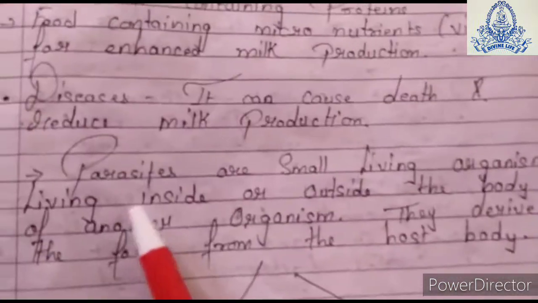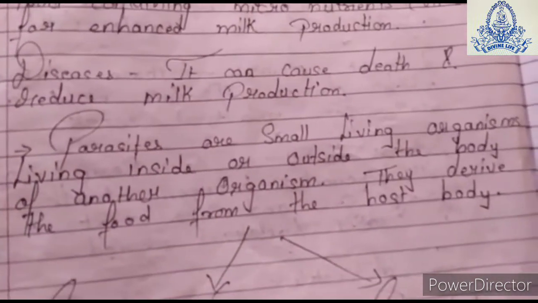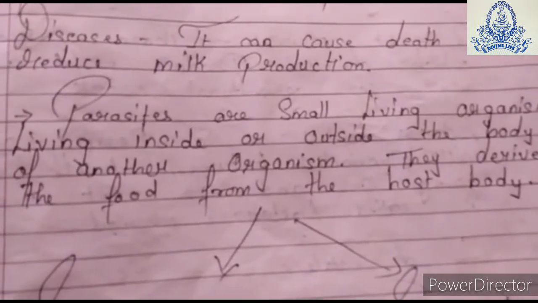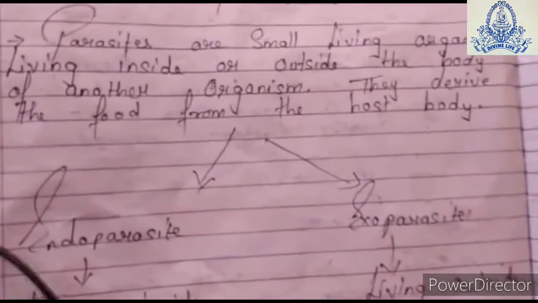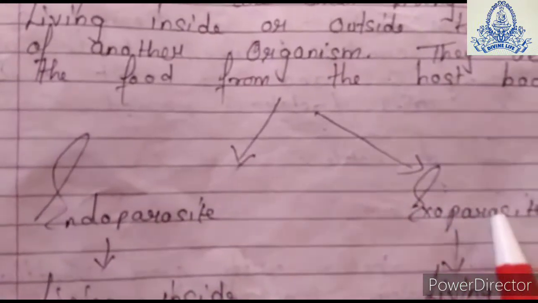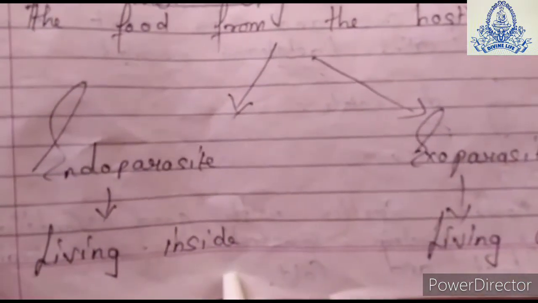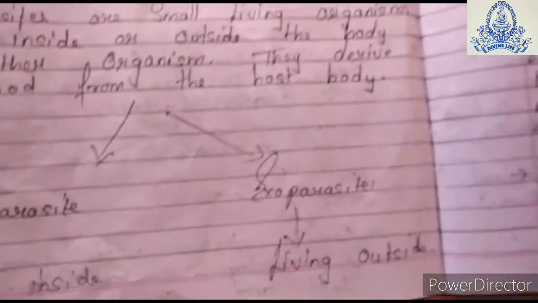Let us see the parasites. What are parasites? The parasites are small living organisms which are living inside or outside the body of the organisms. Now they derive the food from the host body. So from this we can say that there are two types of parasite. First is endoparasite, another is exoparasite. Endoparasite means which is living inside the body of the organism, and exoparasite means living outside the body of the organism.